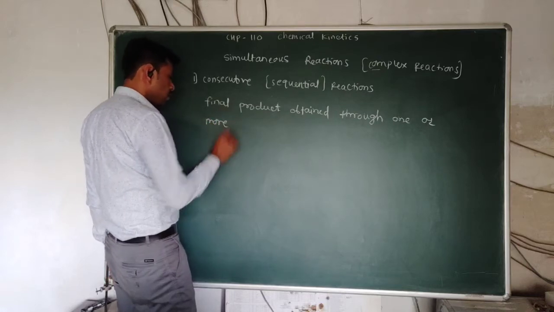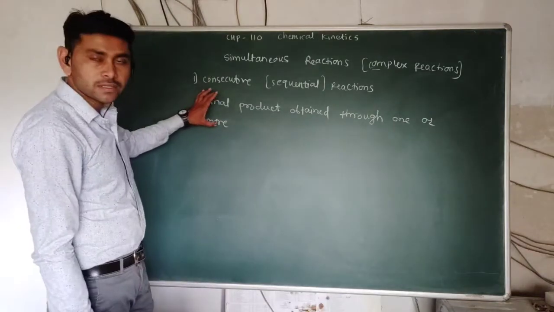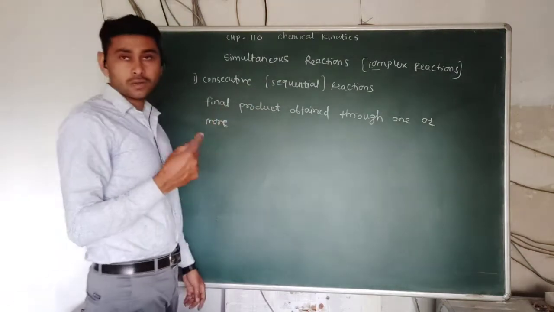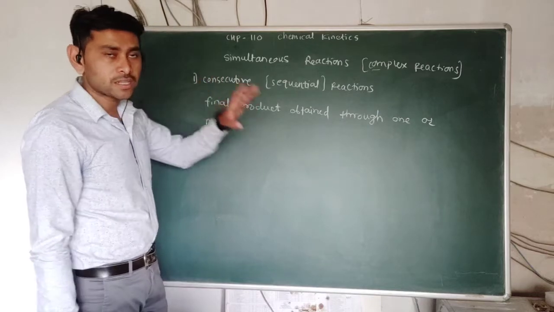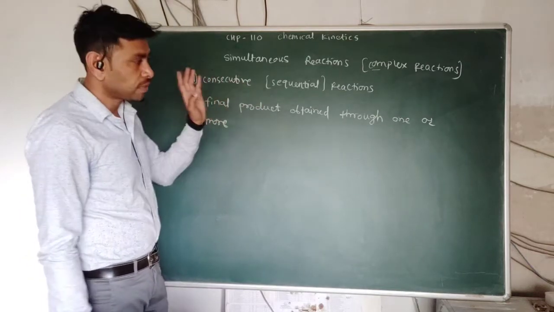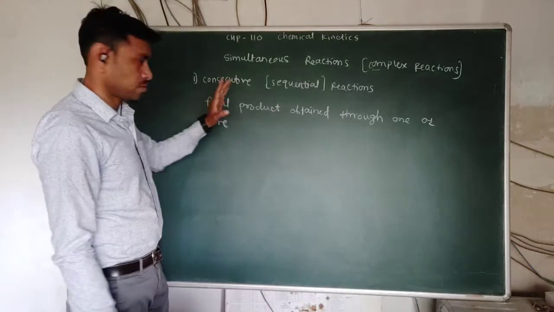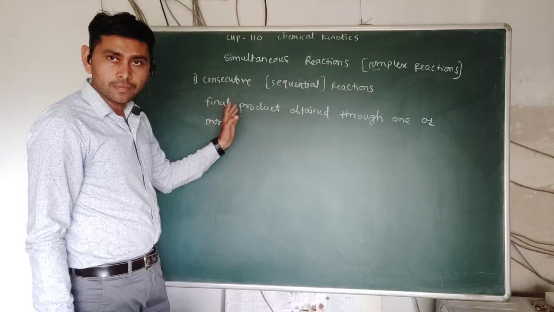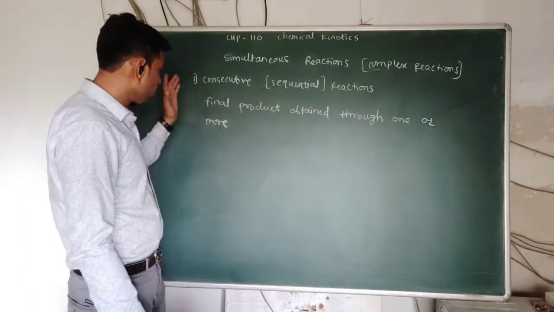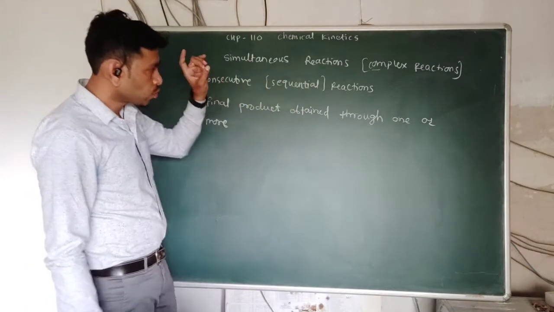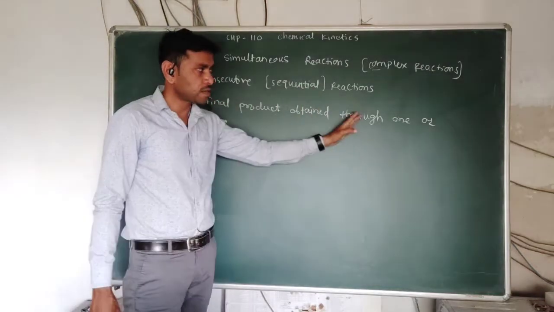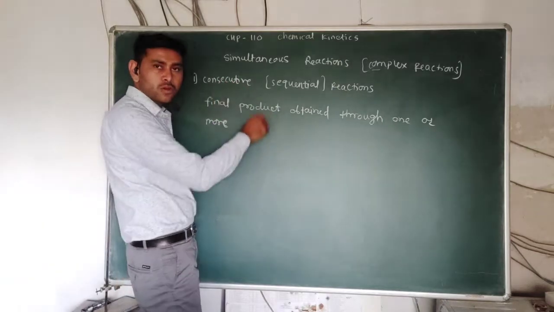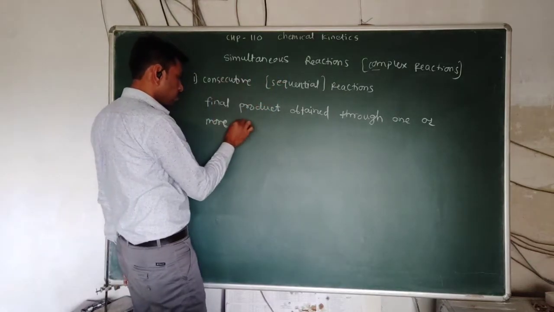In this reaction there is an intermediate step, so these reactions generally do not take place in a single step. The total reaction is not an elementary step, but every individual step is elementary. The reaction occurs in parts: first step, second step, third step. The final product is obtained through one or more intermediate steps, and such reactions are called consecutive or sequential reactions.